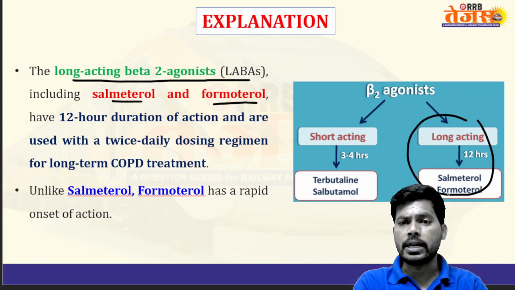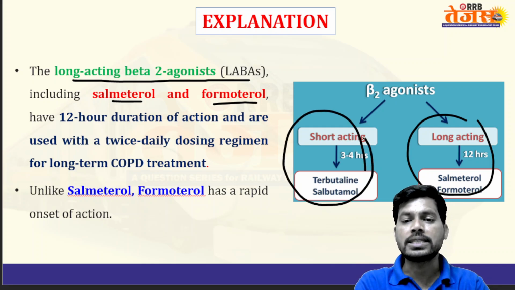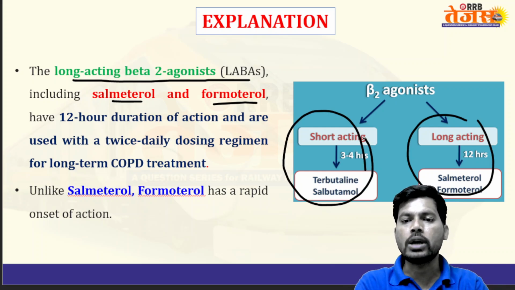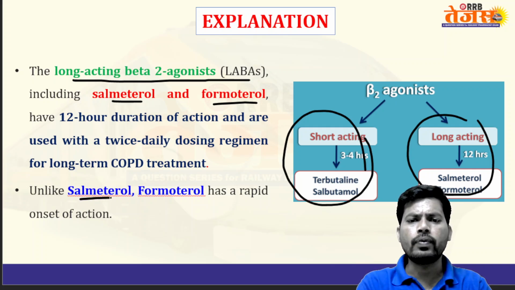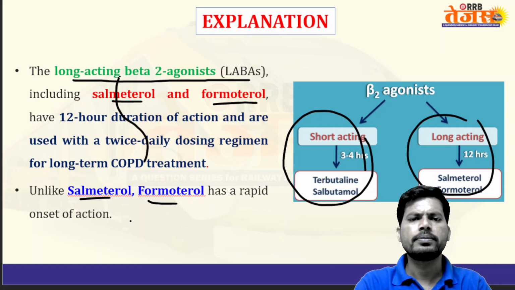And short-acting, SATS: short-acting, 3 to 4 hours, terbutaline, salbutamol. Short: salbutamol; long: salmeterol, formoterol. Unlike salmeterol, formoterol has a rapid onset of action. Okay, related to this paragraph.